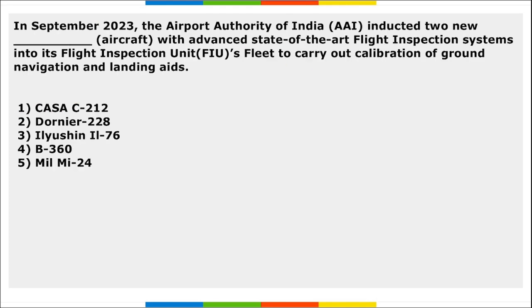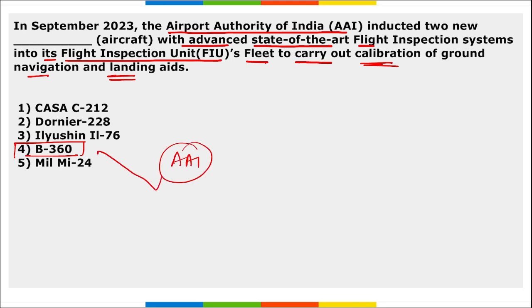Next, the Airport Authority of India inducted 2 new aircraft with advanced state-of-the-art flight inspection system into their flight inspection units fleet to carry out calibration of ground navigation and landing aids. Which is the name of that aircraft? That is B360, right? So Airport Authority of India has inducted this B360 with advanced state-of-the-art flight inspection system into the flight inspection units fleet to carry out calibration of ground navigation and landing aids.